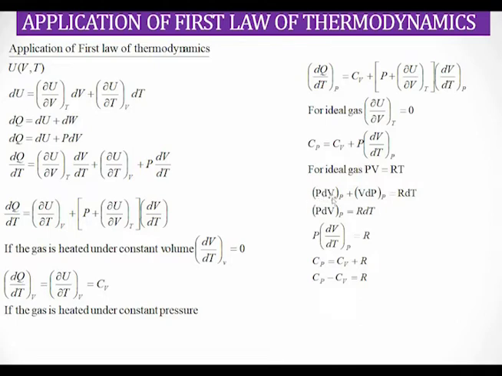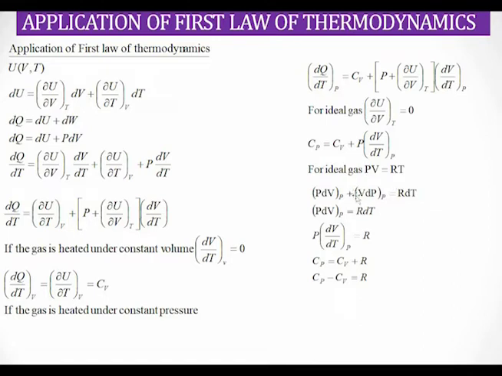All these things happen at constant pressure. So P dV at constant pressure, plus V dP at constant pressure, is equal to R dT.